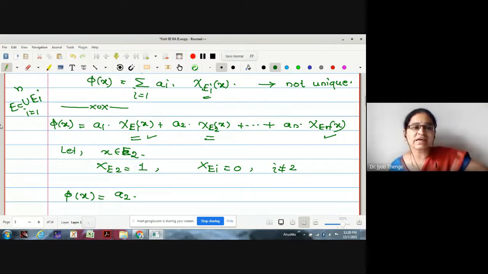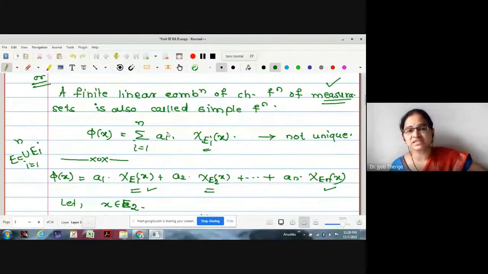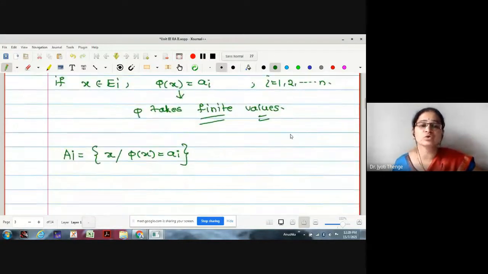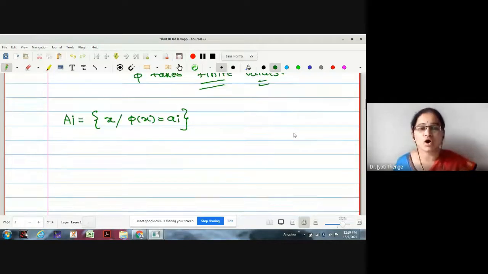Therefore, all those E_i's are subsets of E. But whatever this representation we have written is not a unique representation. Now, in order to have a unique representation of the simple function, we were collecting the set A_i where phi takes the value a_i simply.